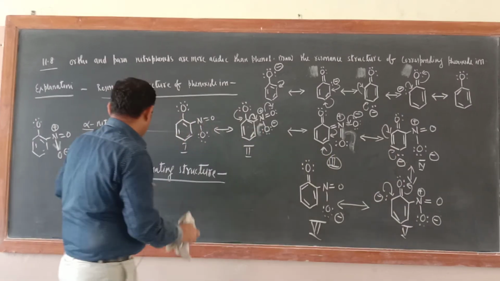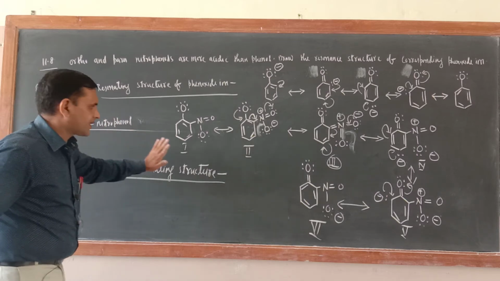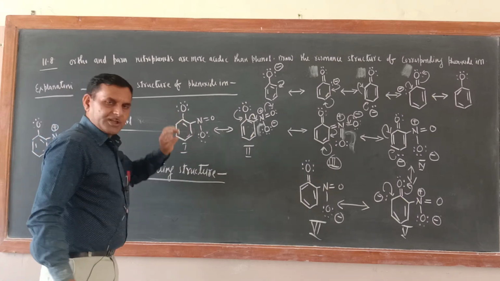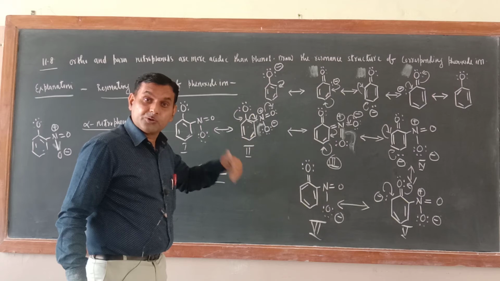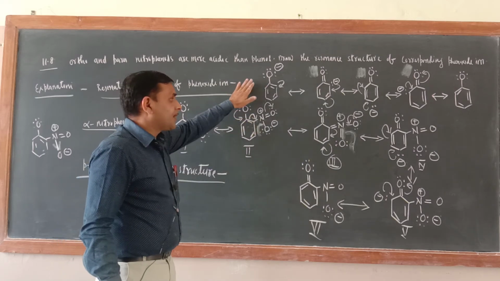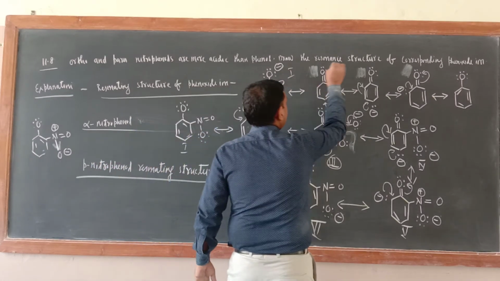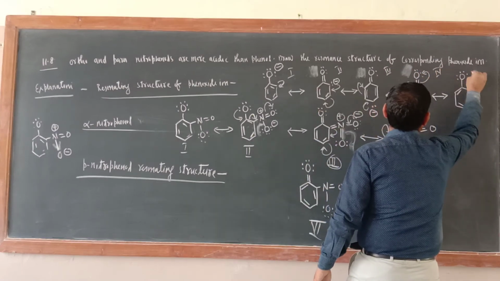Now the sixth structure you will get in case of para-nitrophenol also, the same structure, only NO2 will be at the para position. One more rule in organic chemistry: the greater the number of resonating structures, the greater will be the stability of that compound. In phenoxide ion, only 5 resonating structures are there: 1, 2, 3, 4 and 5.